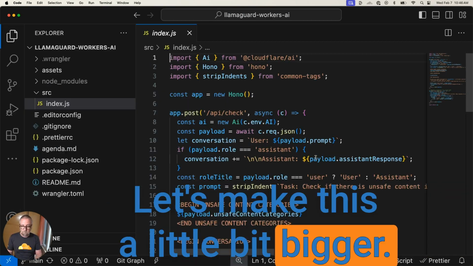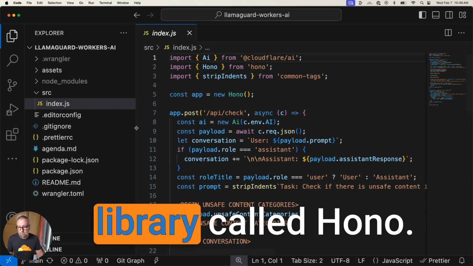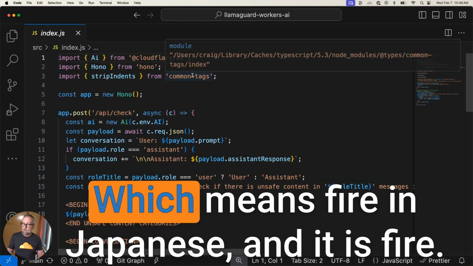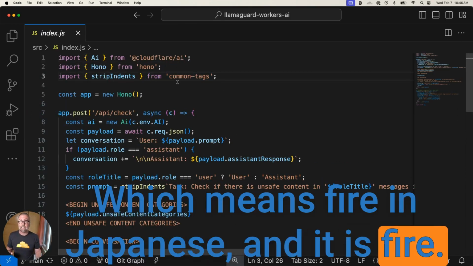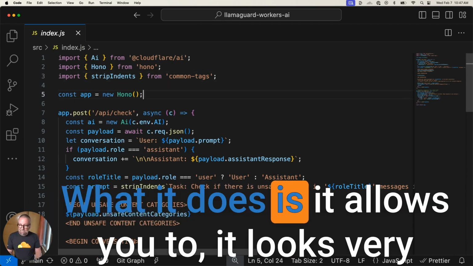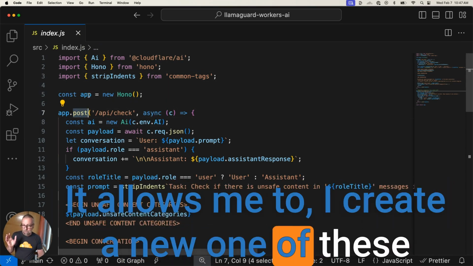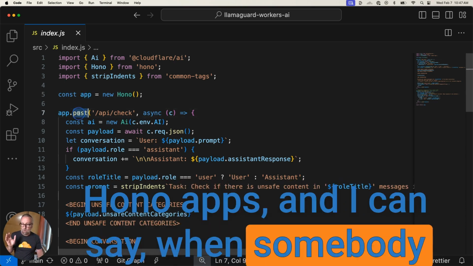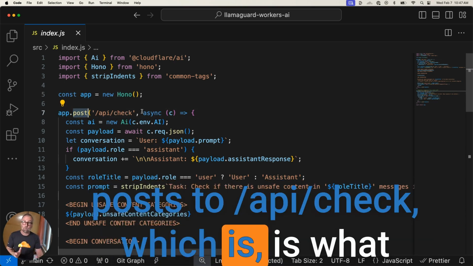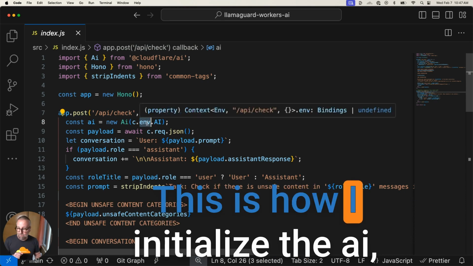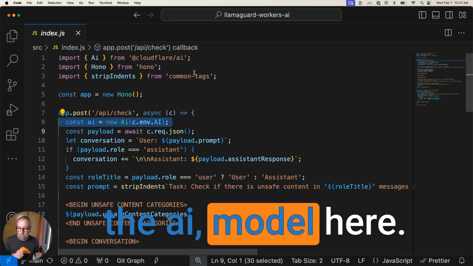Let's make this a little bit bigger. I'm using a library called Hono, which means fire in Japanese, and it is fire. It looks very similar to Express. I create a new one of these Hono apps, and I can say, when somebody posts to API check, which is what we're going to use here, this is how I initialize the AI model.